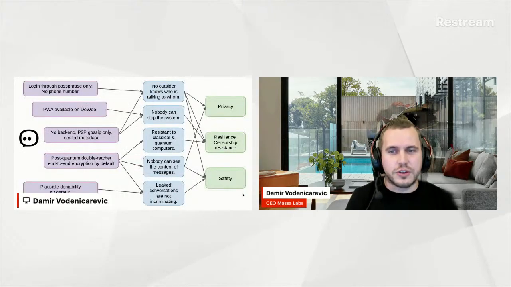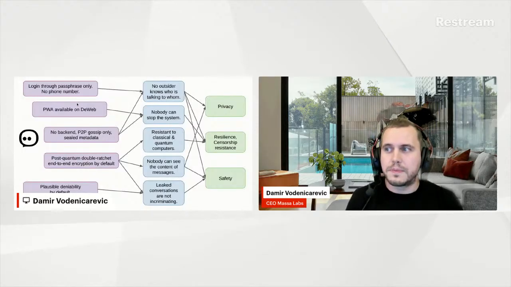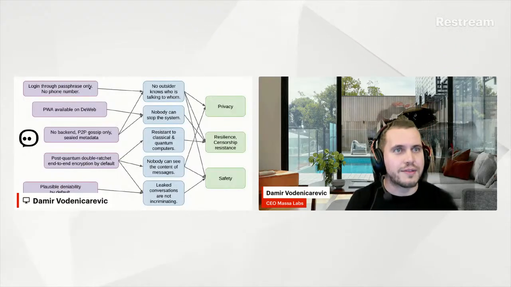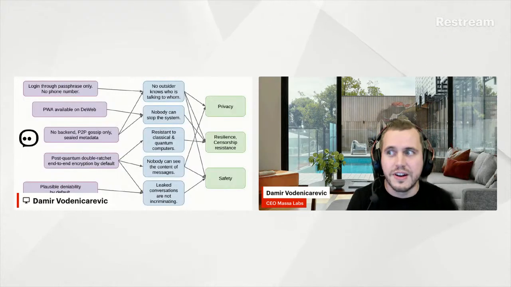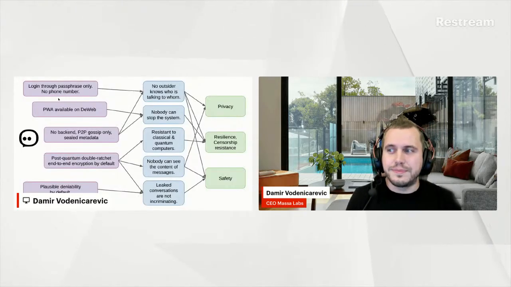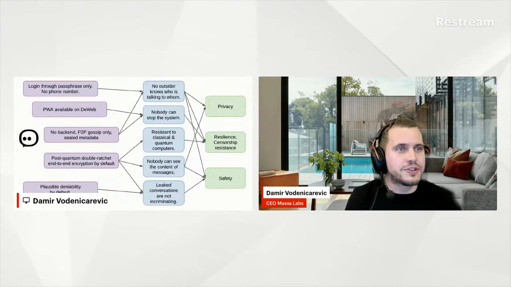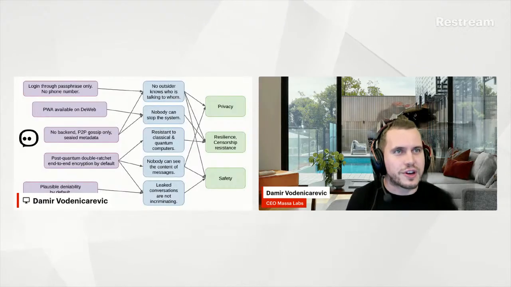So here's kind of a general summary of all the aspects we are focusing on. First, because there's no phone number, people need to be able to log in somehow through a passphrase. So here you're gonna have your password and you're gonna log in through your password, and that's where your account resides. Then when it comes to not being censorship resistant, we don't want central powers like Google or Apple to be able to just censor the app on app stores and suddenly it doesn't work anymore.